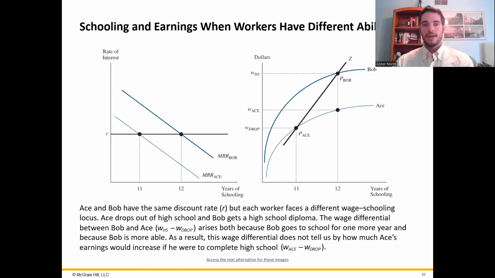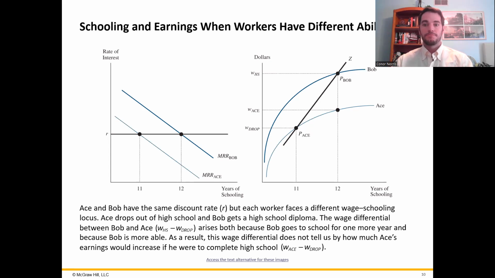So we will quickly end by looking at this example. Because so far, we've been assuming that our workers' productivity is only determined by their education. We've assumed everything else about the workers is the same. However, workers with the same educational attainment may still differ in their natural abilities.